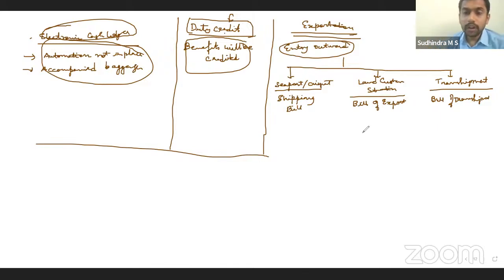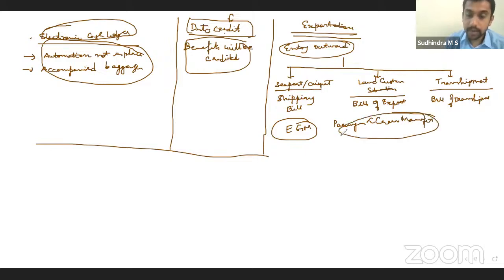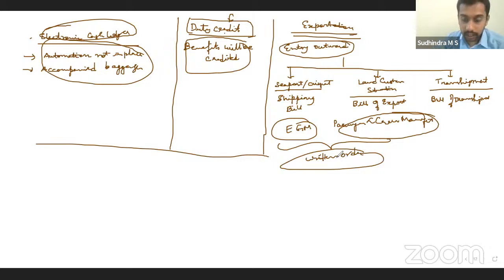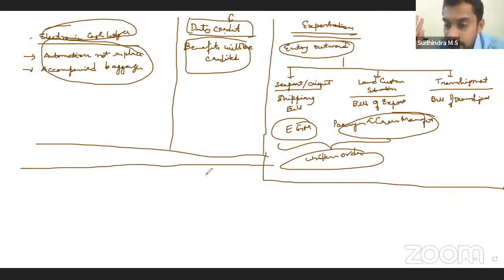Yes. Then we also require the EGM, Export General Manifest, or Departure Manifest, as well as the Passenger and Crew Manifest. Same as what we have in import, the same in relation to export as well. Unless there is a return order by the proper officer, that vessel or conveyance cannot leave. That return order is compulsory. These are the provisions in relation to export. Till here clear, right? Everyone?